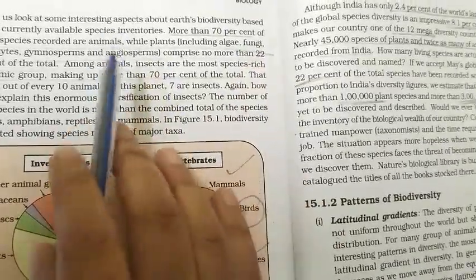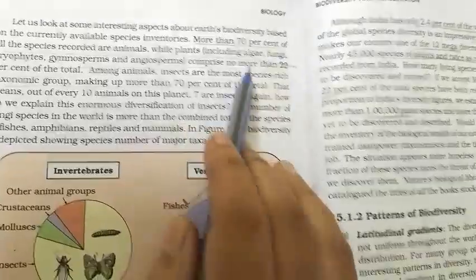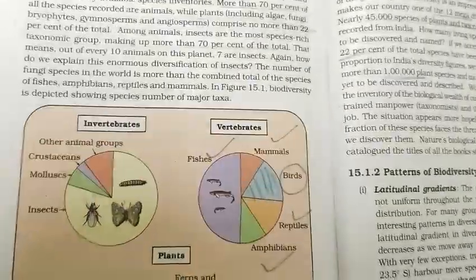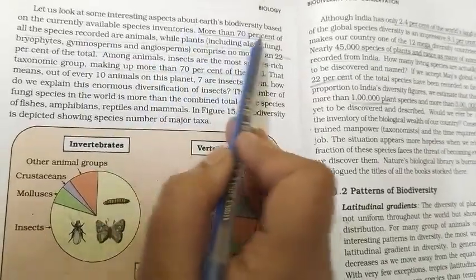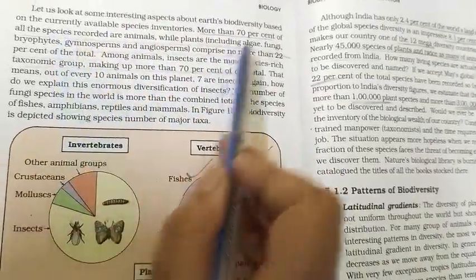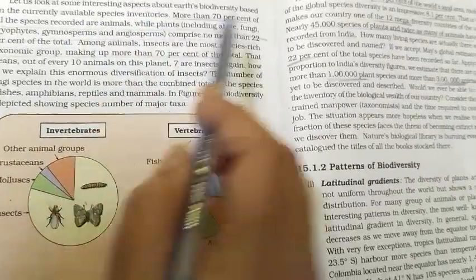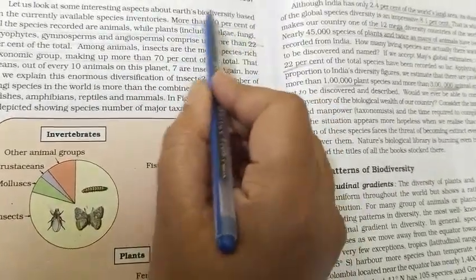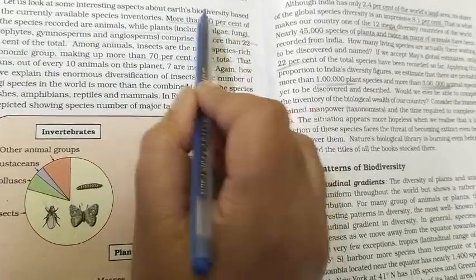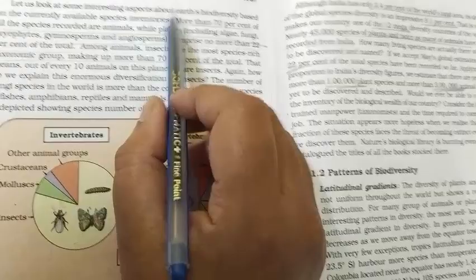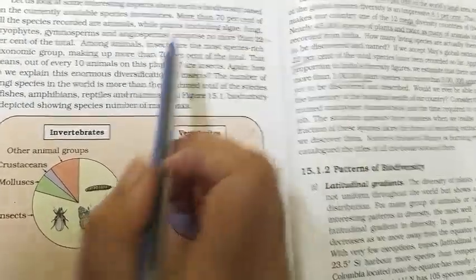Though taxonomically fungus is a different group, here it has been included in plants for biodiversity. Now, this number, 70% animals and only 22% plants, is a huge variation. Why? Because animals can locomote, so they have more adaptation, that's why the number is more.